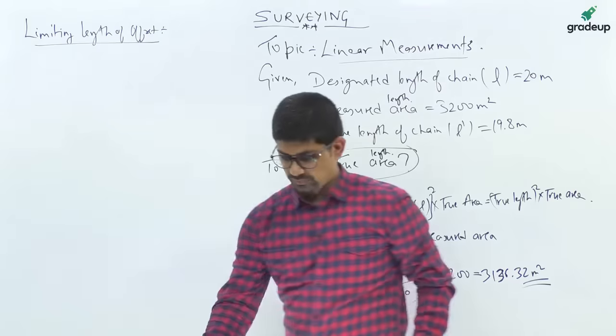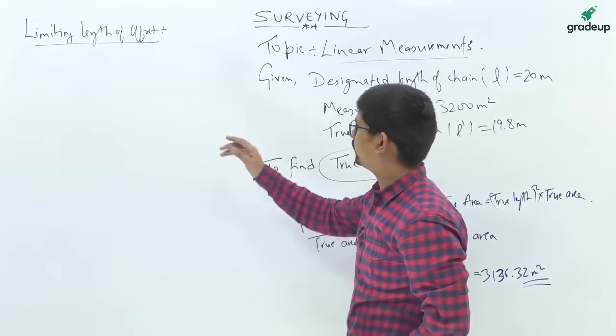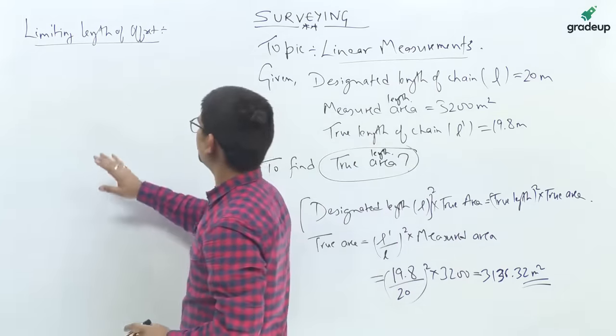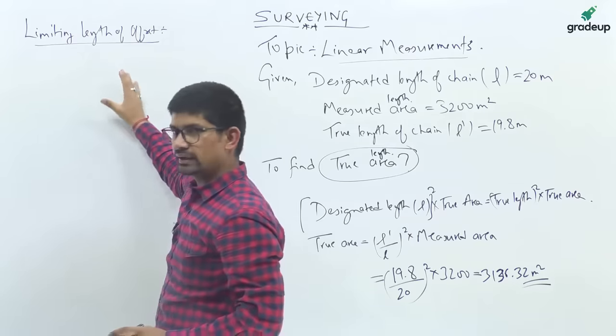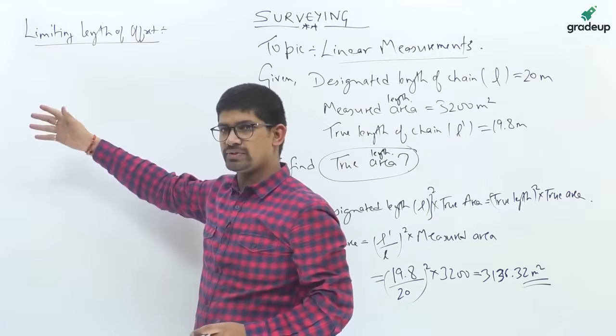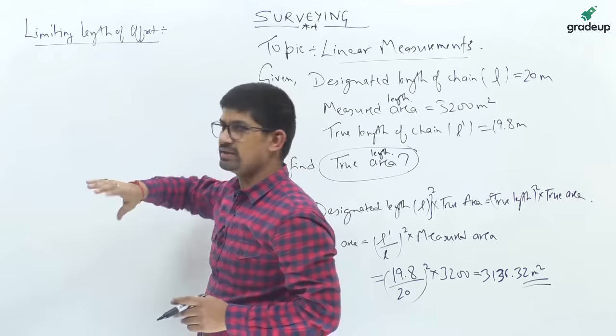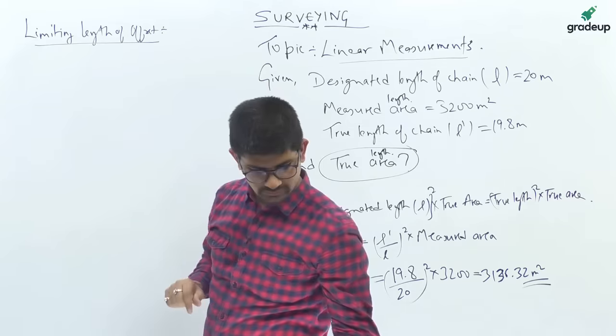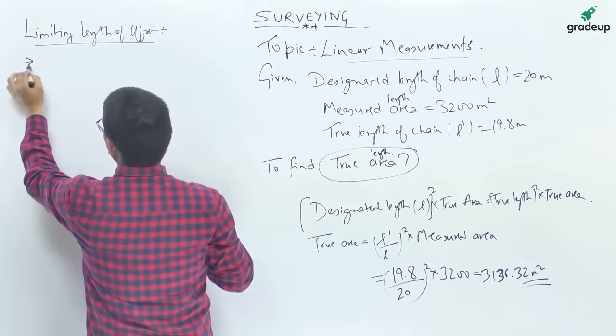So as you know, in survey you have to take offsets from the main chain line. There is a certain length up to which offsetting can be done, so that the error is limited to a certain value. So what is the definition here?